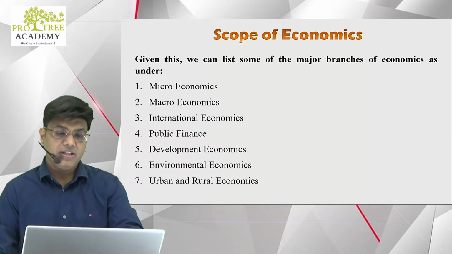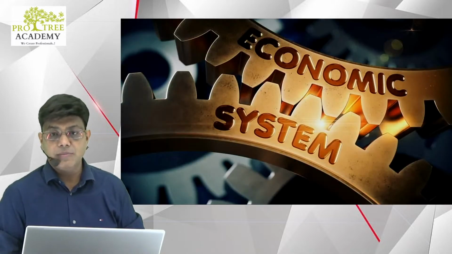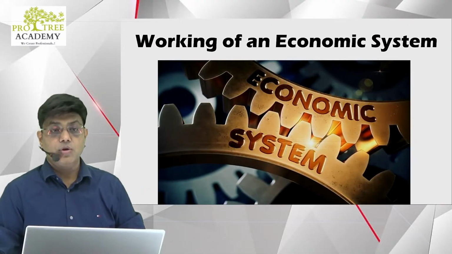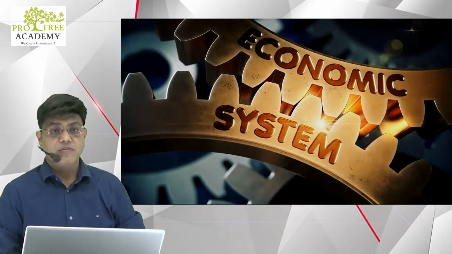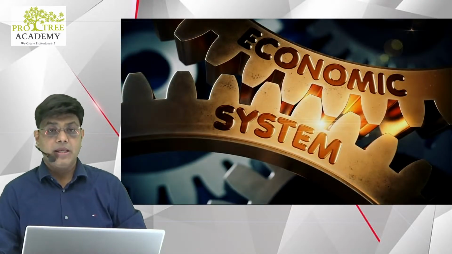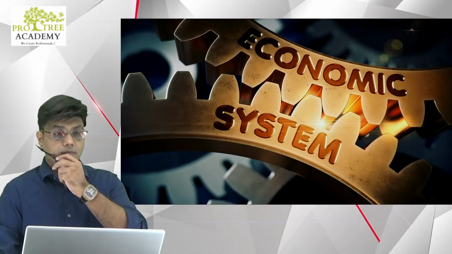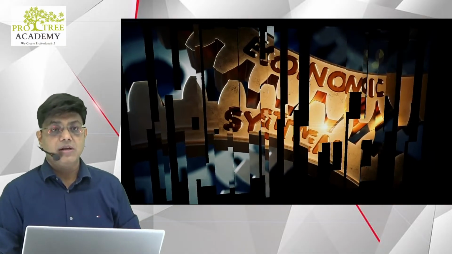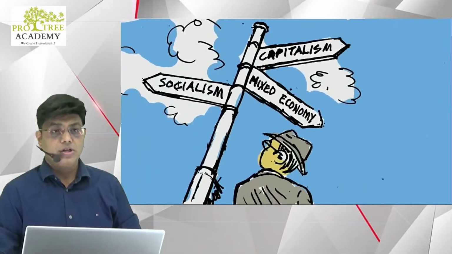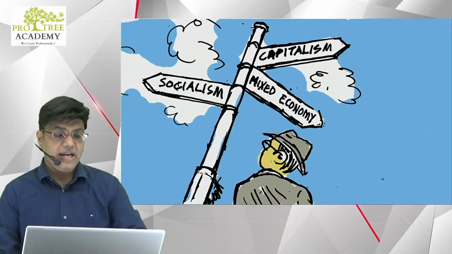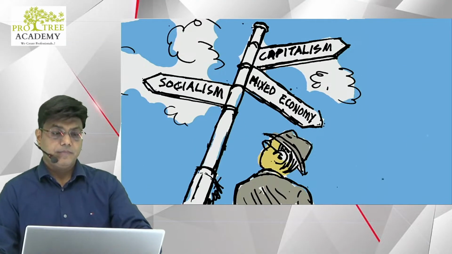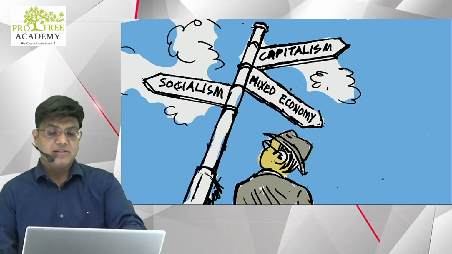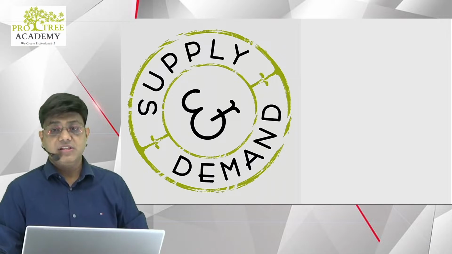Then we had seen the various types of economic system and the workings of economic system. Can you answer me? What are the various types of economic systems? Anyone? The various types of economic systems are capitalist economy, socialist economy, and mixed economy. All right, and in the last class we had seen the core of this chapter.